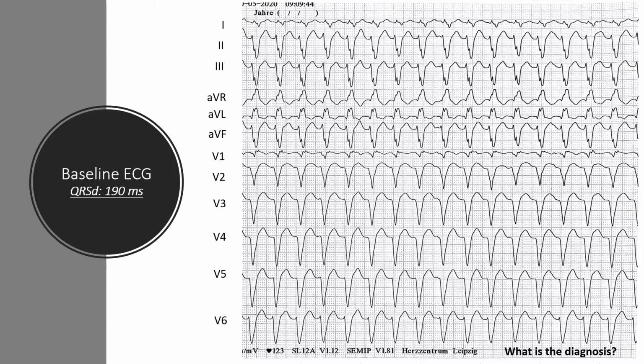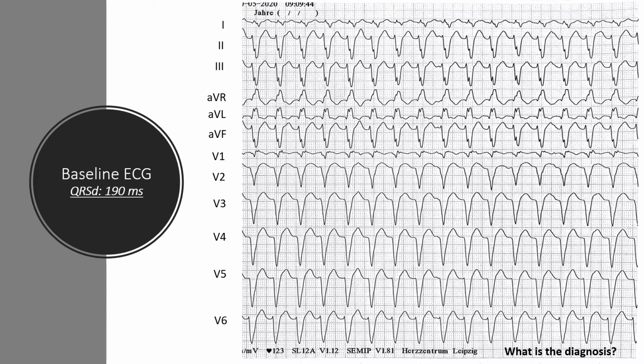What could be the diagnosis? We already saw together that 80% of all wide complex tachycardias are VTs. We have to remember that this patient is older than 35 years old and has a structural heart disease. In patients older than 35, the probability that a wide QRS complex tachycardia is a VT is over 90%, and in the presence of a structural heart disease, the probability is over 93 to 95%.